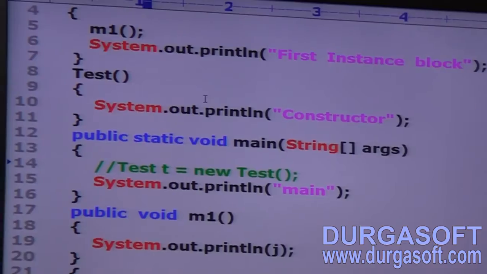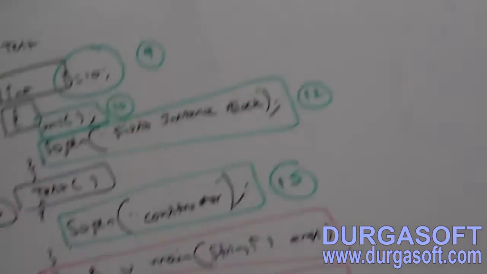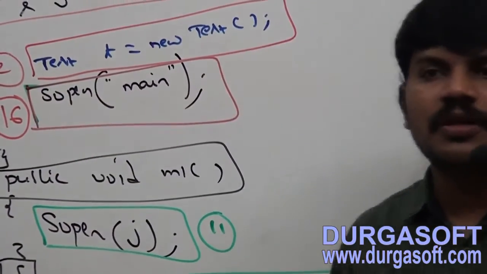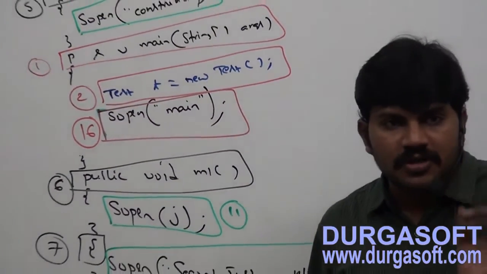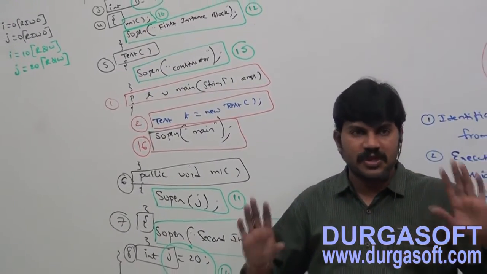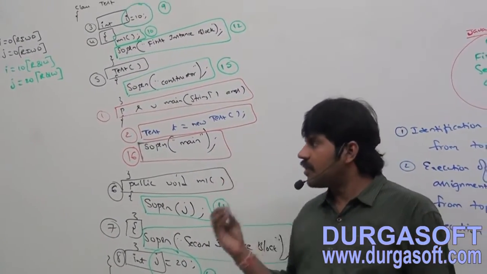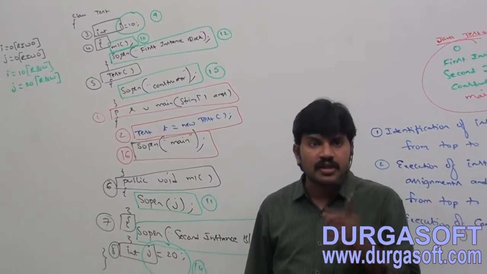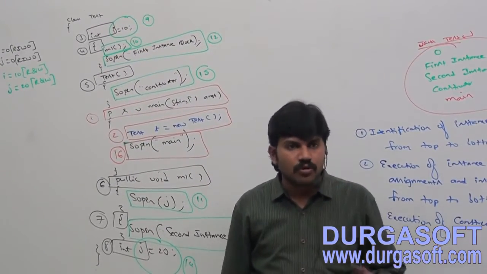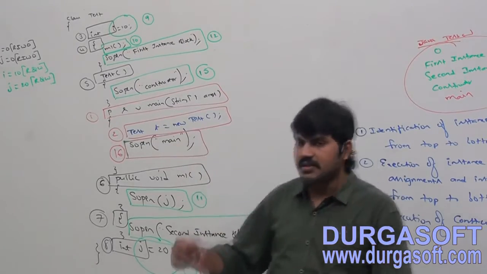That's why make sure object creation is the most costly operation. The process started at the second step, and we came back once again at the 16th step. Object creation is the most costly operation, so it is not recommended to create an object if there is no specific requirement. Is it clear? Only when an object is compulsorily required should you create it. Unnecessarily don't create, because system performance will go down.